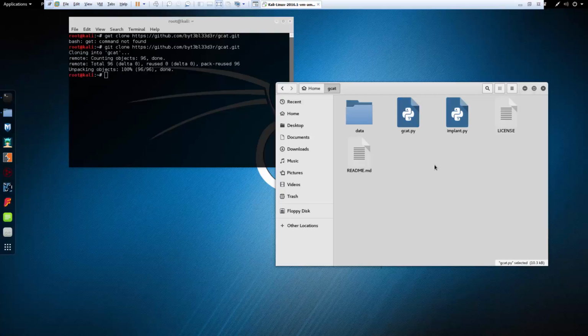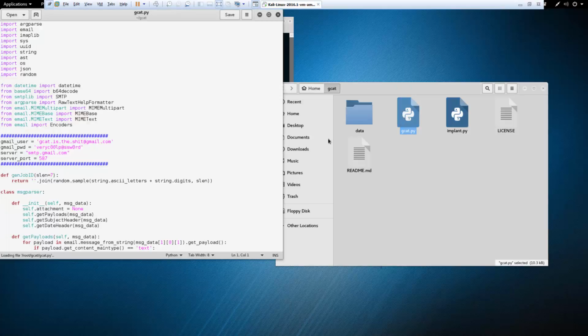All right, next, let's go ahead and open both GCAT. And what we're looking for is this right here. Under the Gmail account, we want to change it to our Gmail account. It's not case sensitive, but for the username, it is case sensitive for the password. Server and server port should stay the same.